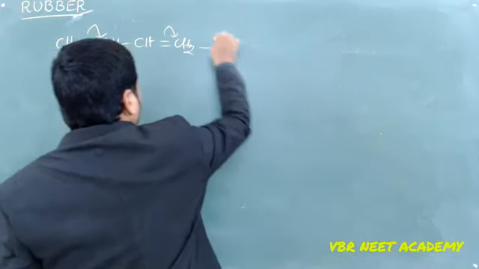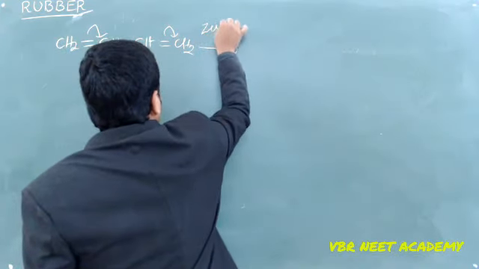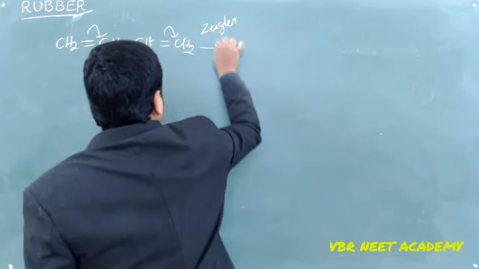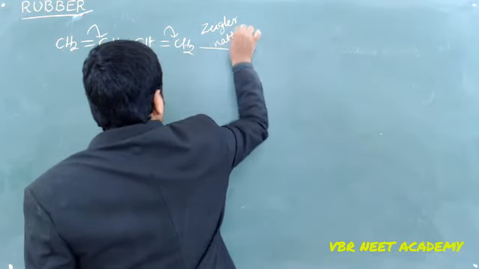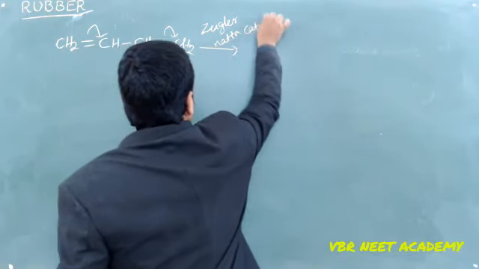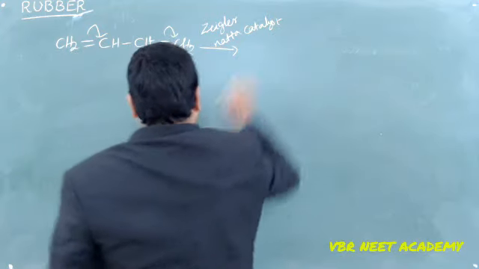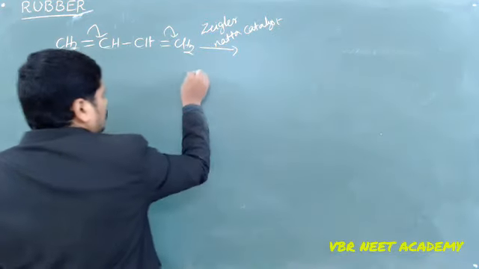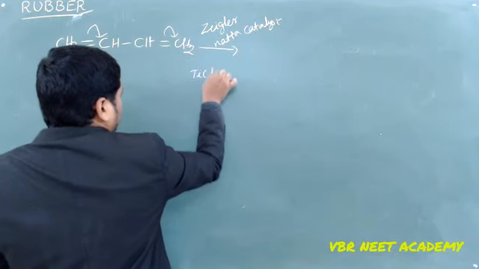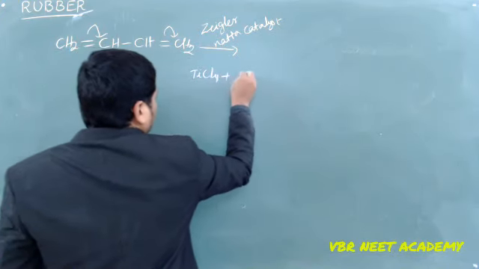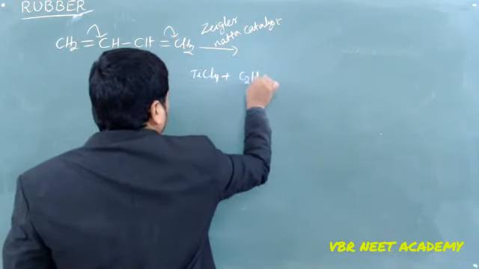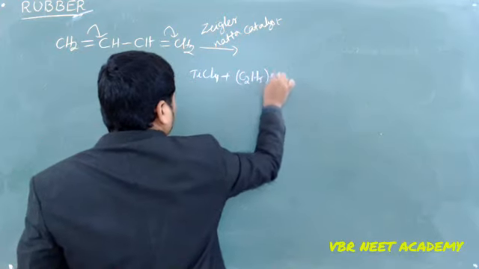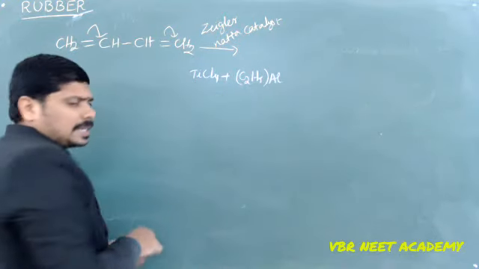I am going to have Ziegler-Natta catalyst. What is Ziegler-Natta catalyst? Titanium tetrachloride plus triethyl aluminium is called Ziegler-Natta catalyst.